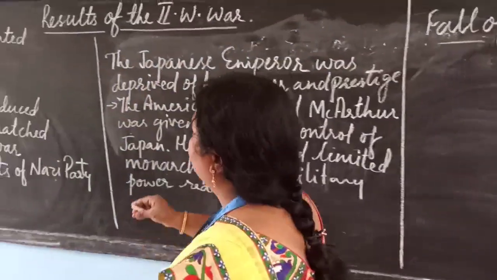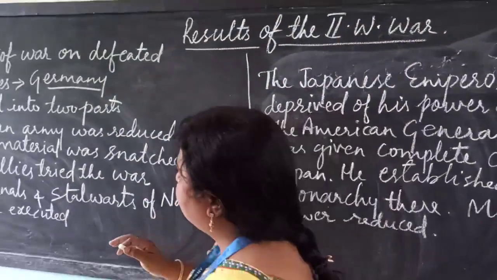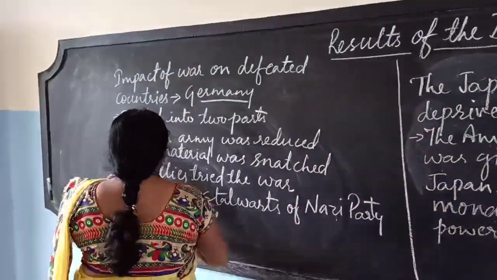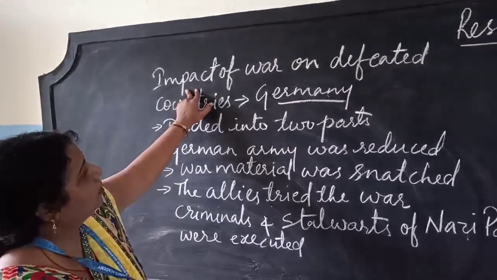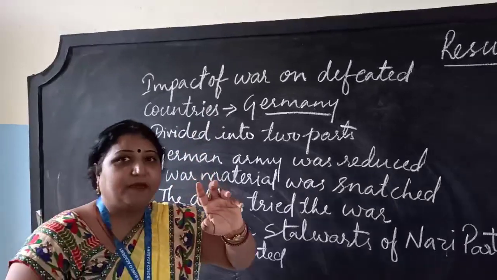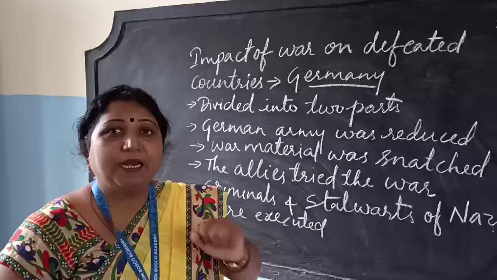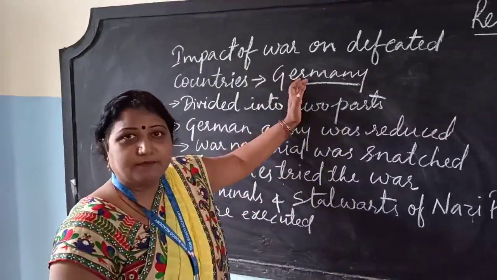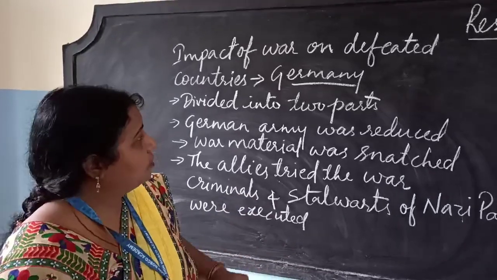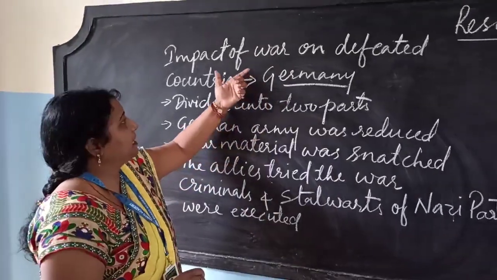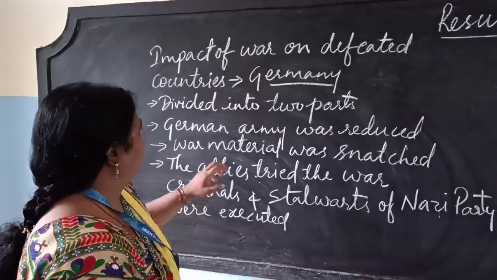Now we will do the results of the Second World War. Just now I said how the Second World War came to an end. Now we will do the results. First, the impact on the defeated countries. Which are the three defeated countries at that time? Rome, Berlin, Tokyo. So the three defeated countries are Germany, Italy and Japan. What was done to Germany after the Second World War?